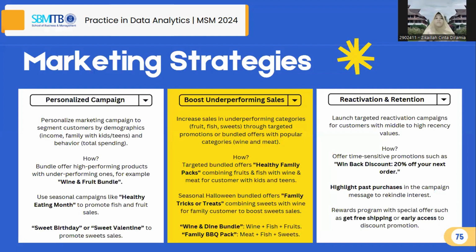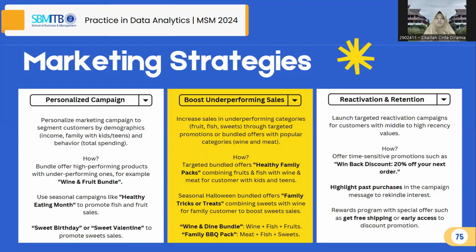So, based on our data analysis and visualization, our proposed marketing initiatives that should be implemented to increase company revenue are, the first one, a personalized marketing campaign with bundling, seasonal campaigns, and personal demographic sales. It is also to boost underperforming sales, especially fruits, fish, and sweets.